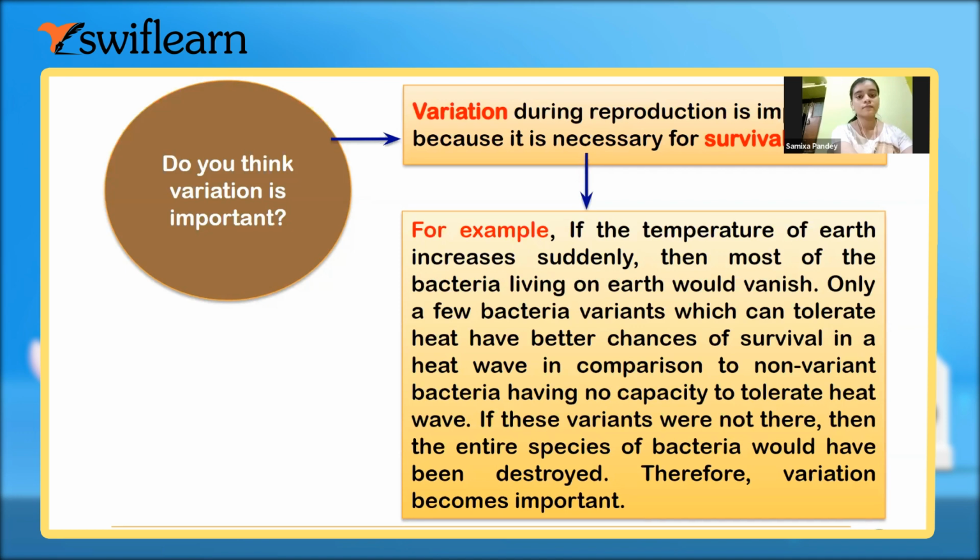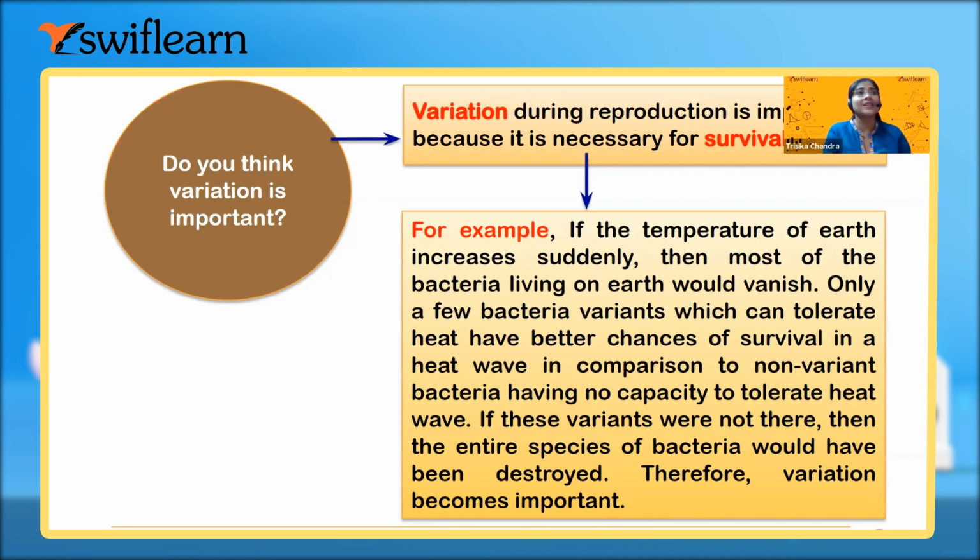But I think you know that many people who have got this COVID-19, some of them have recovered also, most of them. Right? So obviously there is a variation within them compared to the people who already died. There is a difference in the immunity system or something like that. Yes, the resistance power, immunity power, obviously there is some variation.